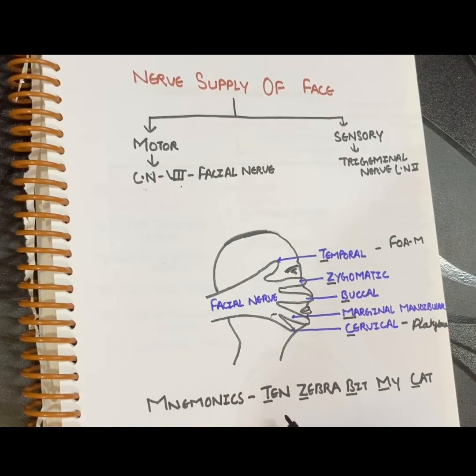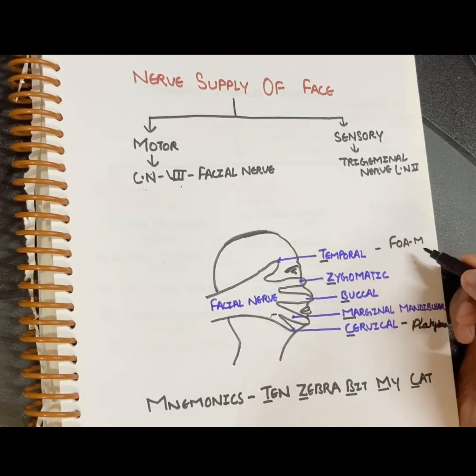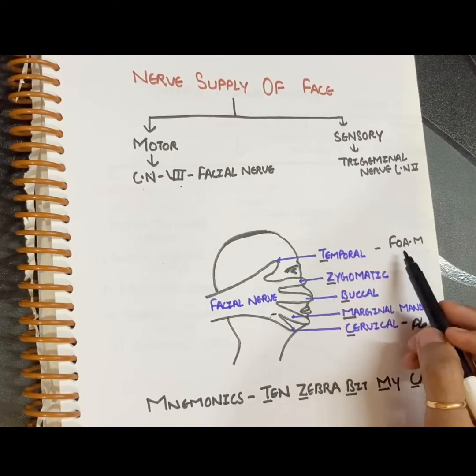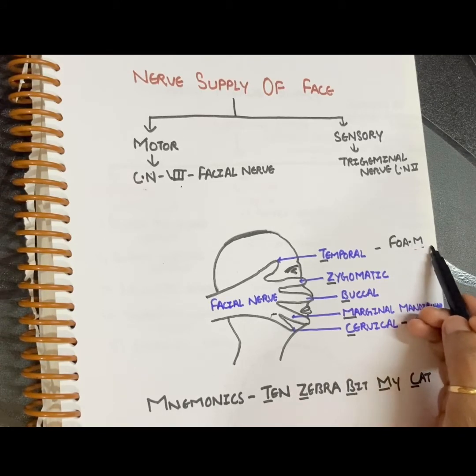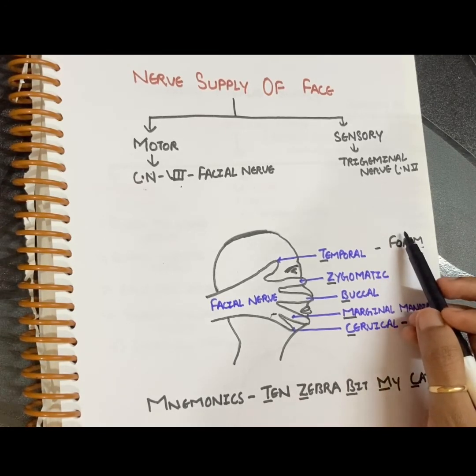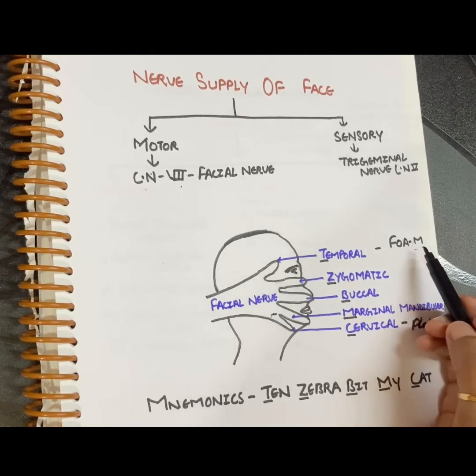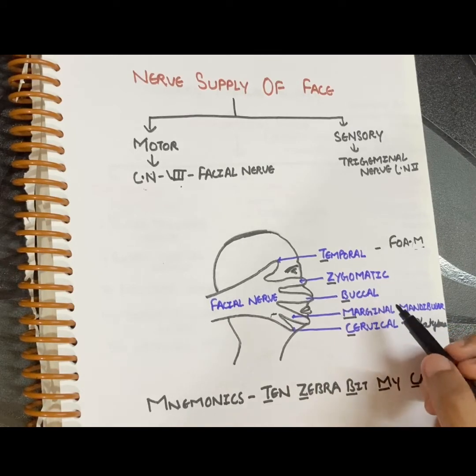Here the temporal branch will supply your frontalis muscle, auricular muscle and orbicularis oculi muscle. This mnemonic is framed by me, so you can easily remember that the temporal branch will supply your FOAM. In the easy way you can remember FOAM. Here M stands for muscle, F stands for frontalis muscle, O stands for orbicularis oculi muscle, A stands for auricular muscle.